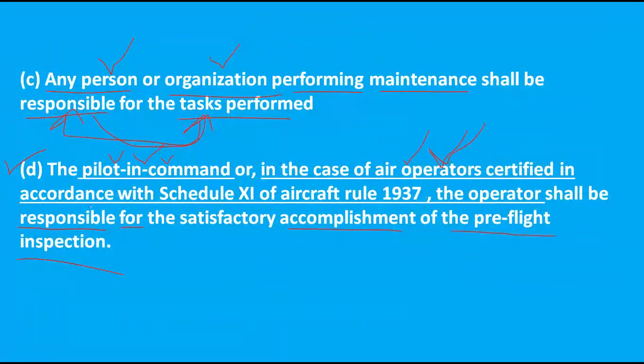Another thing, any person or organization completing any maintenance task on an aircraft shall be responsible for those tasks. Another thing, the pilot in command is responsible for pre-flight inspection of the aircraft, but in the case of a schedule 11 approved commercial air transport operator, the responsibility is given to the operator.